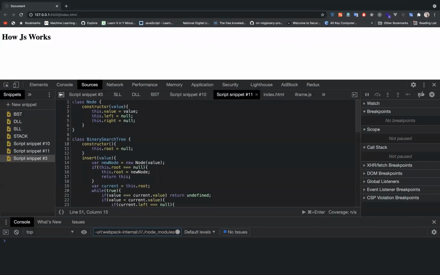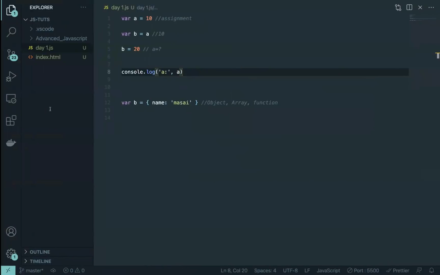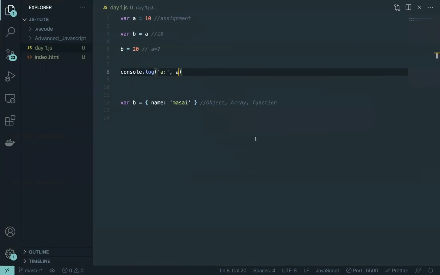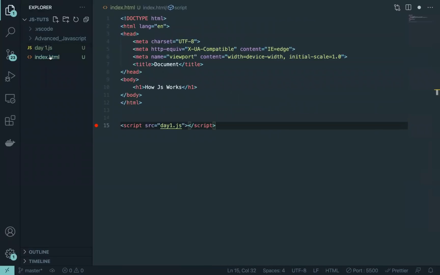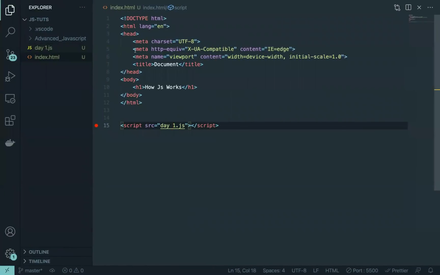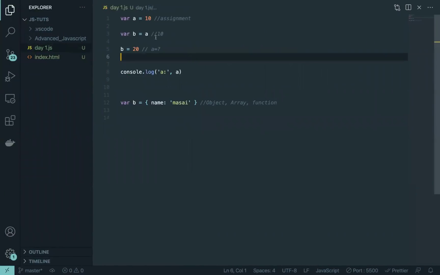Let's go to the browser and see what the value of a would be. All right, so the value of a is 10 here. So that means nothing has changed. We just declared a new variable, assigned an existing value to it, and we changed b, but changing b did not change anything in a.